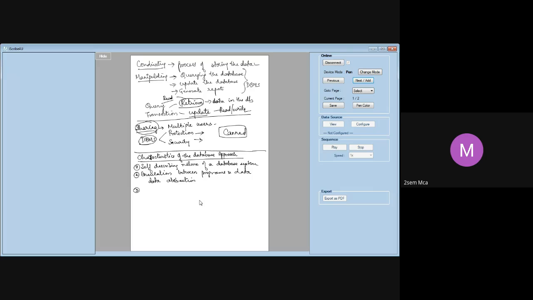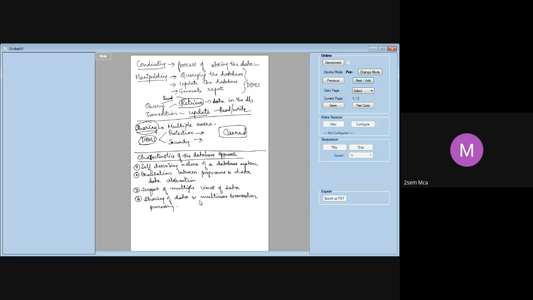The third characteristic is support of multiple views. That's again a very important characteristic. Support of multiple views of the data. Then we have sharing of data and multi-user transaction processing. I'll come to what exactly a multi-user transaction is. These are the 4 important characteristics of the database approach.